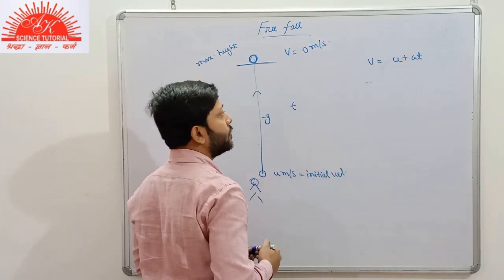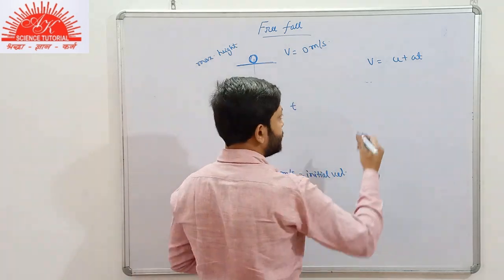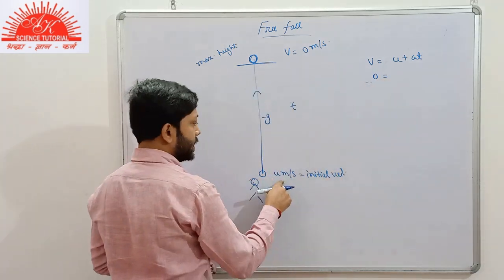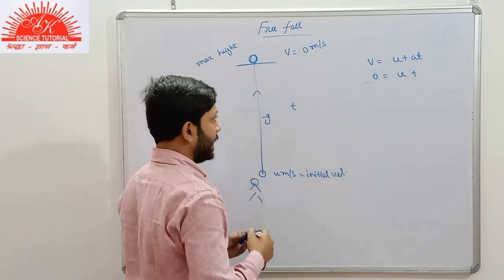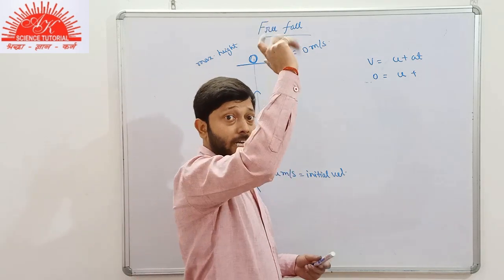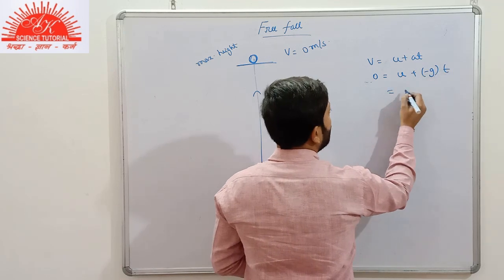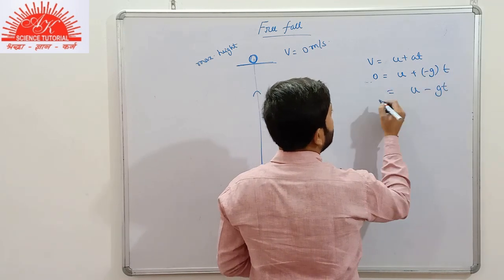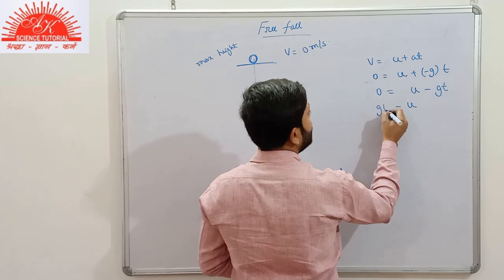The final velocity here is 0, initial velocity u, and a is replaced by minus g. What do we get? u minus gt is equal to 0, so u is equal to gt.